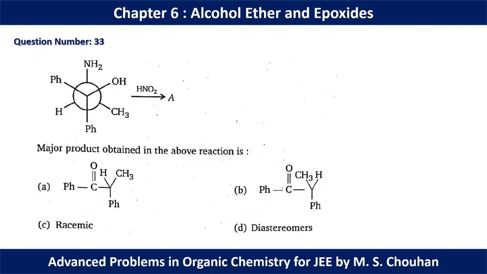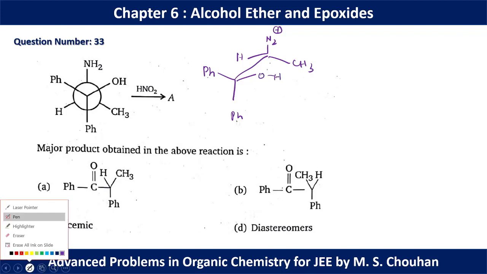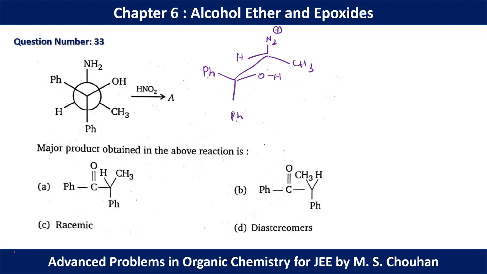In question number 33, this is a case of semi-pinacol-pinacolone rearrangement. With Ph, OH, and if you add HNO2, this will be converted to the good leaving group N2 plus. Now as we know the mechanism of pinacol-pinacolone rearrangement, the group in the anti or anti-periplanar position will migrate. So this C double bond O will form, this Ph will migrate, and this nitrogen will be eliminated from the system. So we can have a situation like this.